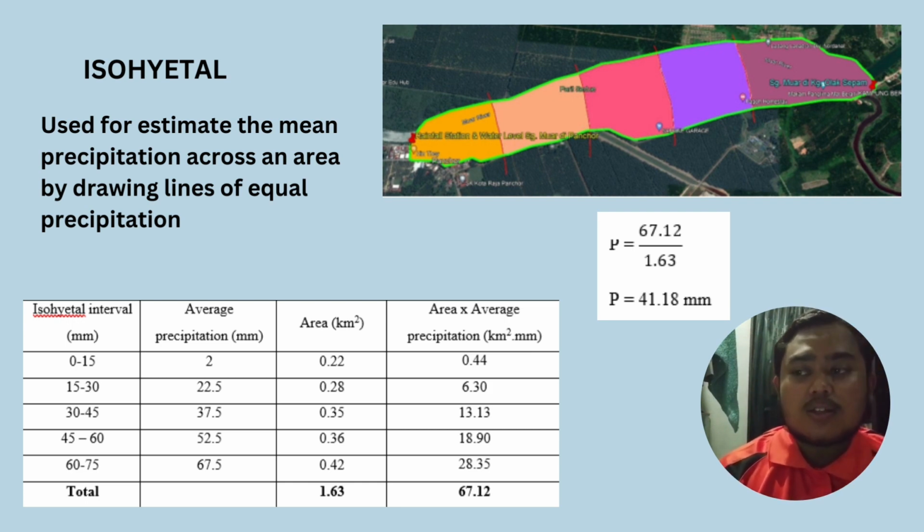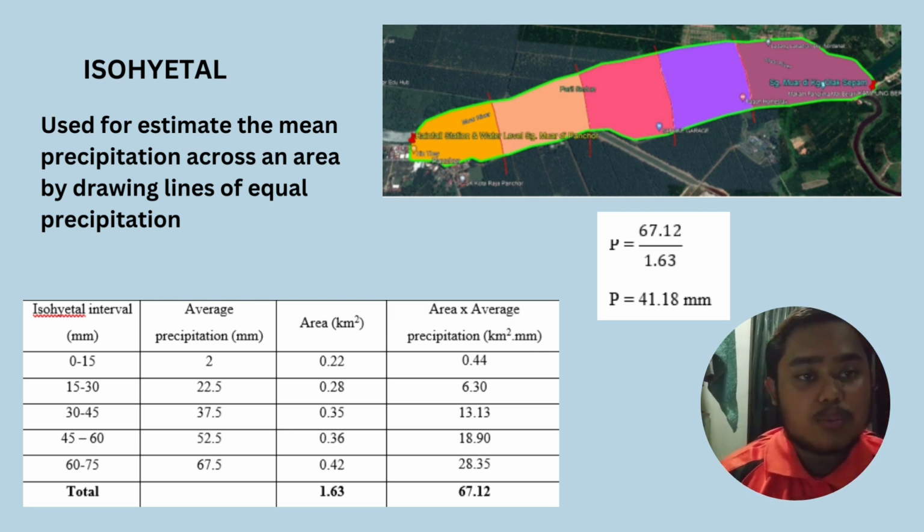Okay, so the isohyet method is used to estimate the mean precipitation across an area by drawing lines of equal precipitation for the catchment area. We take it part by part. First we must search our isohyet intervals, and we give the parts 0 to 15, 15 to 30, 30 to 45, 45 to 60, and 60 to 75.